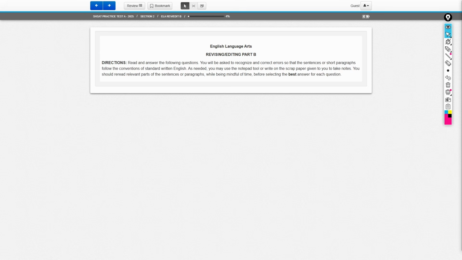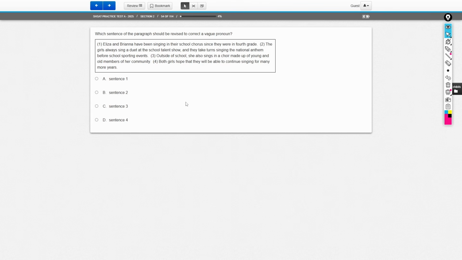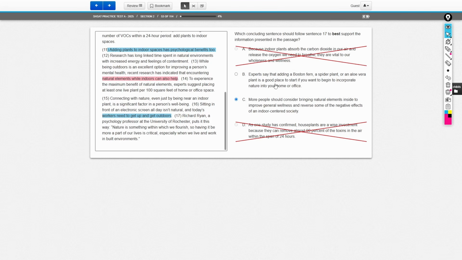So here I'll talk about more grammar rules than test-taking strategies, all right? So we're going to press next, and we start this section. Whenever you start a section, you can always go back, so don't worry about that. We can always go back and change your answers here, and it even keeps your highlighting and annotations here, which is awesome, right?